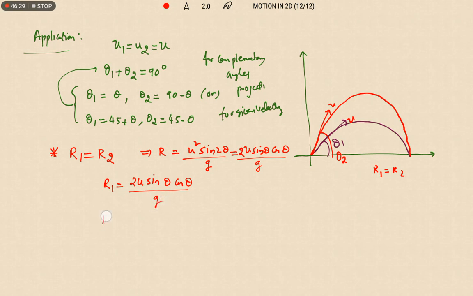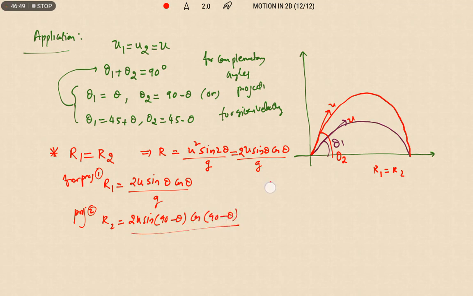Now let us take range 2, for projectile 2: 2u square sine (90 minus theta) cos (90 minus theta) by g, because the sum of angles is 90 degree only. So if theta 1 is theta, then theta 2 is 90 minus theta.